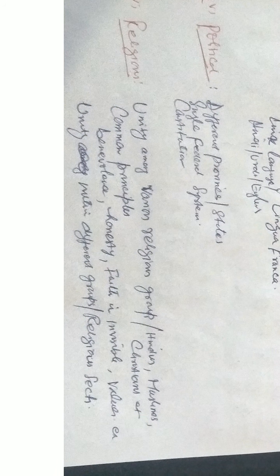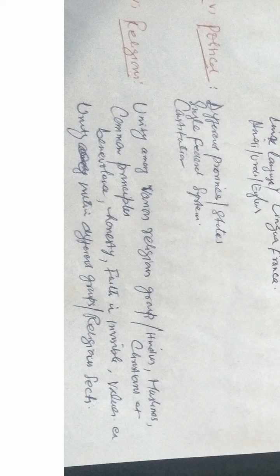Now the next factor is religious. As you know, we have numerous religions here. India is diverse because people of different religions live here. We have Muslims, we have Hindus, we have Christians, we have Buddhists, we have Jews, we have Sikhs, and so on.